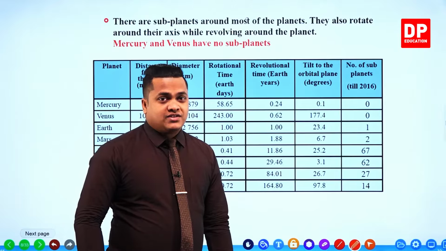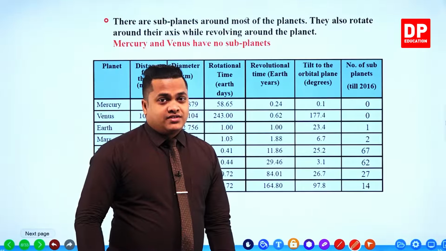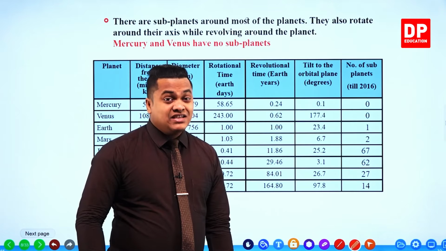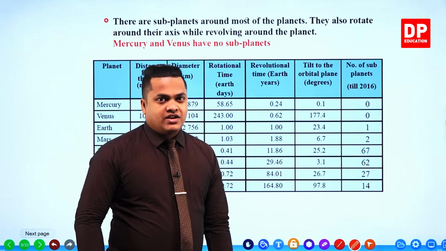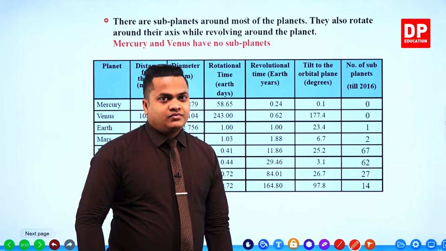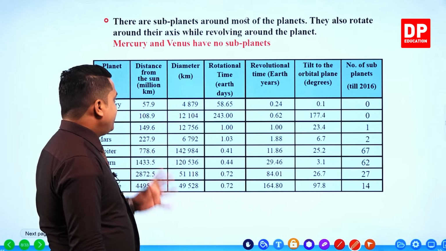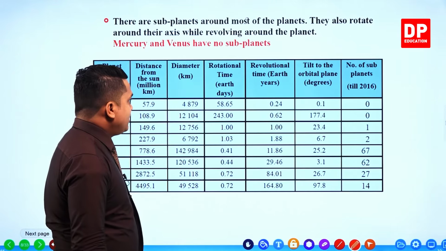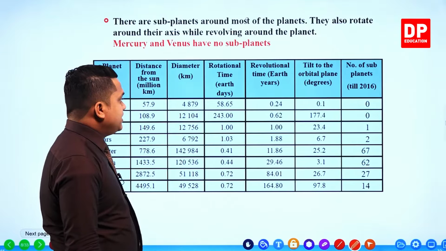Even though it is the closest to the sun, it's away like 57.9, not just kilometers, millions of kilometers. So it's a very large value, right? The diameter of the planet Mercury is 4,879 kilometers.